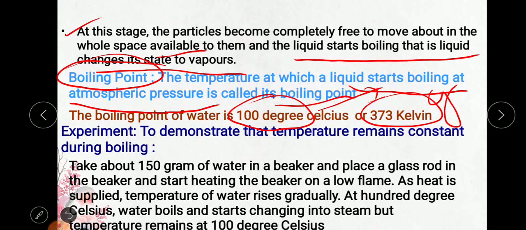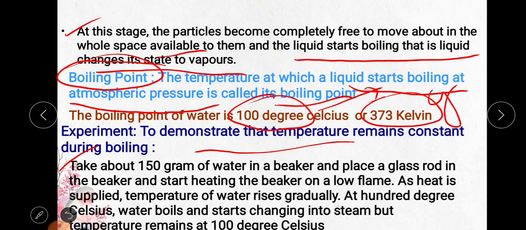As you know, the temperature remains constant in the solid also, because of the latent heat of fusion. See here how the temperature remains constant even during boiling, and which latent heat is present here. Take about 150 gram of water in a beaker. We took ice and we heated it, and the heat which is present in the ice is the latent heat. That we call latent heat of fusion. Very important concept. Let us see.